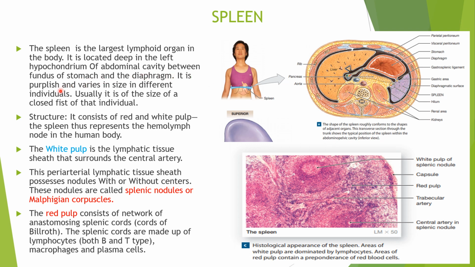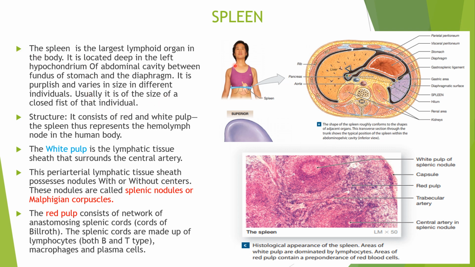Now it is purplish and varies in size in different individuals. As you can see in this diagram, it is purplish and varies in size, but usually it is the size of a closed fist of that individual. So that you should remember.